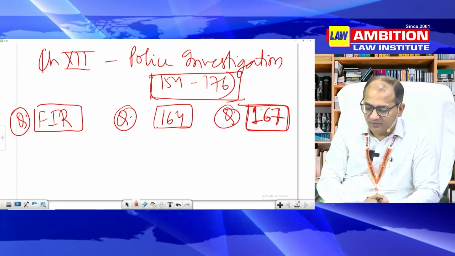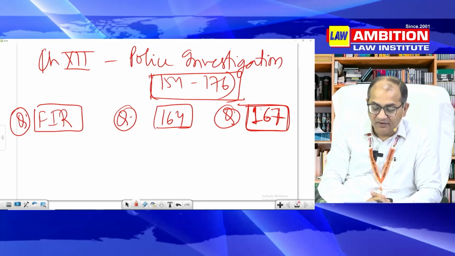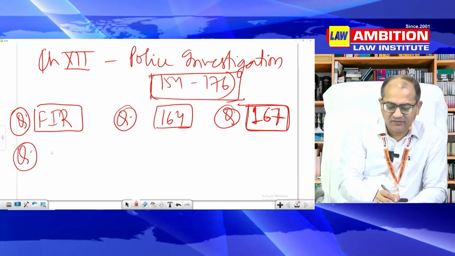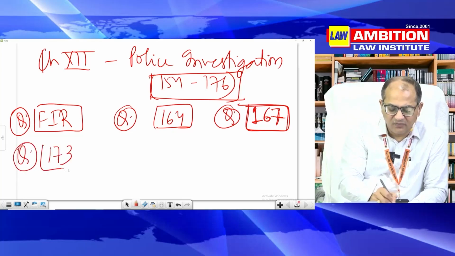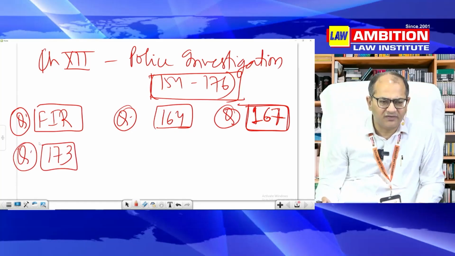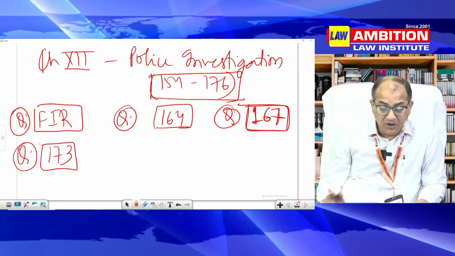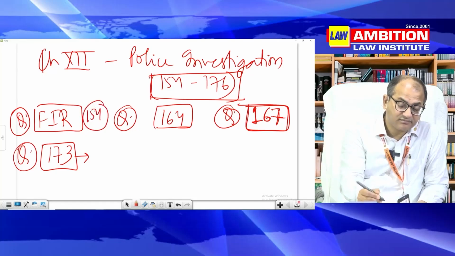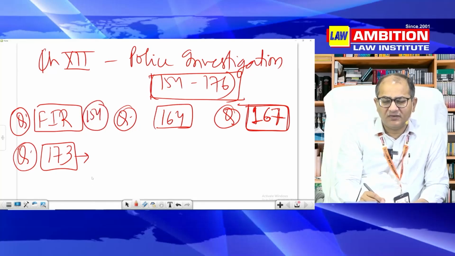So one bench of Supreme Court, division bench of Supreme Court has raised this question that we are required to look into this law of now prescribed period of first 15 days for police remand. So this issue is very, very important. Then the next area of question is on 173, that is charge sheet. 172 is also important, case diary, but there can be question of short notes kind. It doesn't raise critical question, but 173 is another prolific area of question. Other questions are of short notes kind.